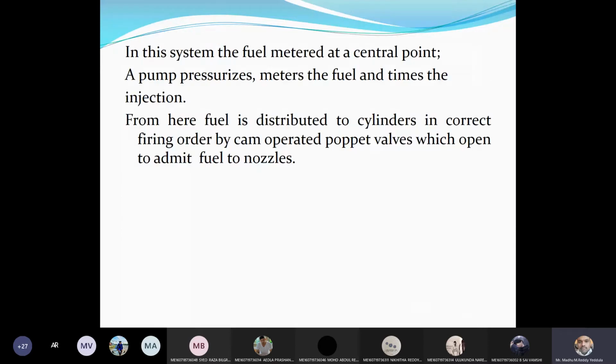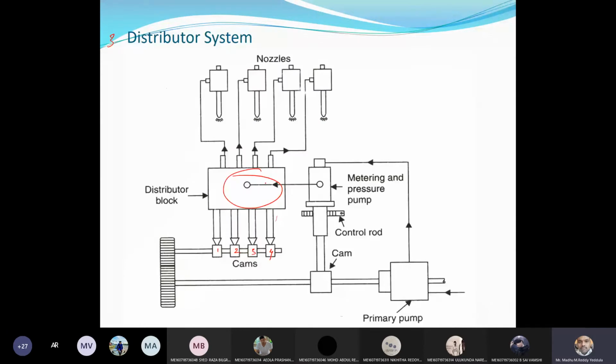This is the distributor system. In this system, the fuel is metered at a central point. It is also similar to common rail only. But the only thing is there we are using one pump, but here we are using 2 pumps. Okay, so the second pump is used to increase the pressure.